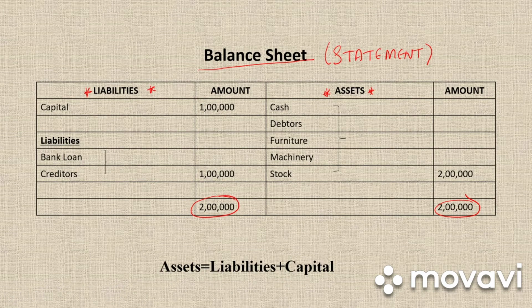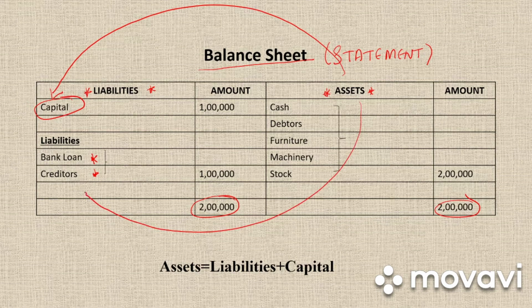So whenever we purchase assets, we either purchase with our own money, that is the capital of the business, or we take money from a third party and purchase the assets. It can be a bank loan or creditors. So assets are either purchased from its own money, that is the capital, or it is taken from a third party, either by a bank loan or from the creditors.